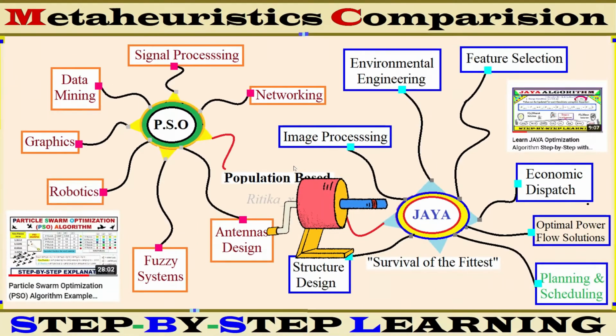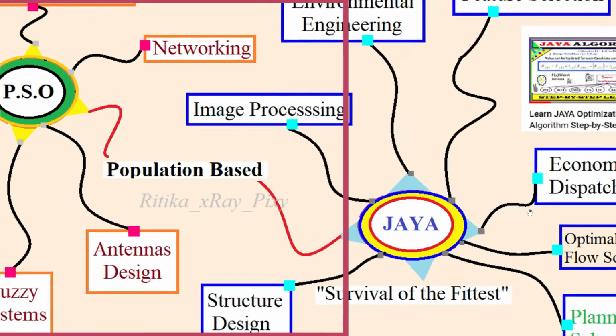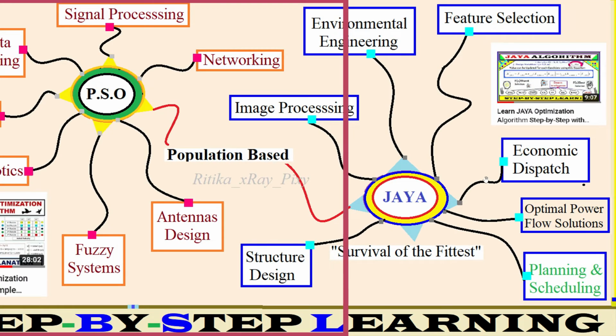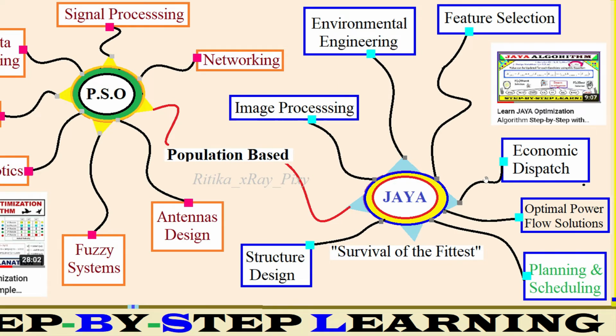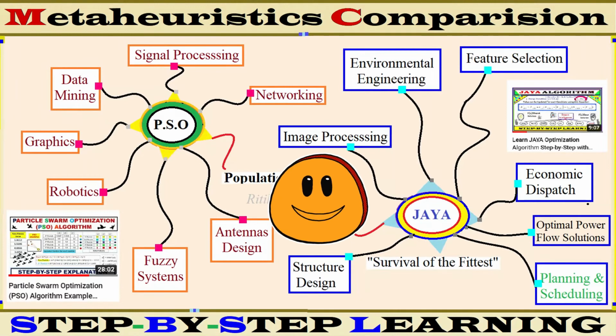Now you can see the application areas where we can use these algorithms. PSO and Jaya algorithm are both population-based meta-heuristic optimization algorithms. We can use PSO in signal processing, networking, antenna design, fuzzy systems, robotics, graphics, data mining, and in other areas. And we can use Jaya optimization algorithm in image processing, feature selection, economic dispatch, and to solve planning and scheduling problems and others. So here you can see these are the application areas where we can use these algorithms.